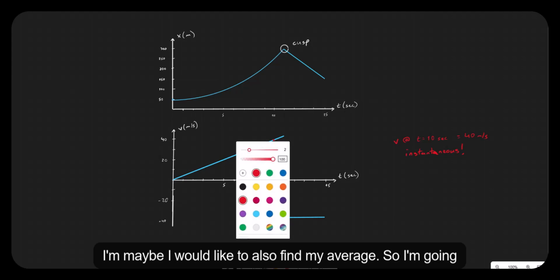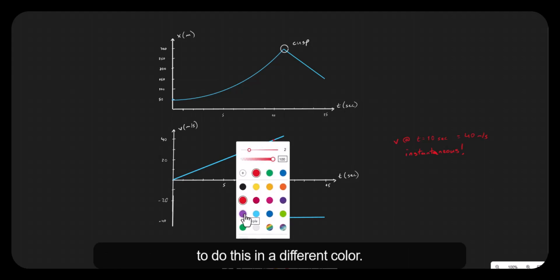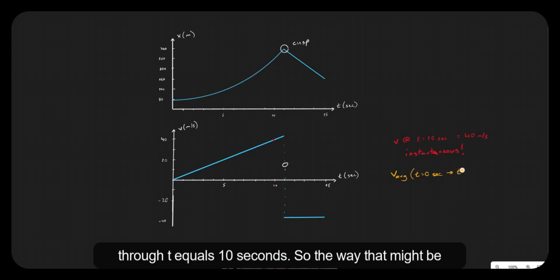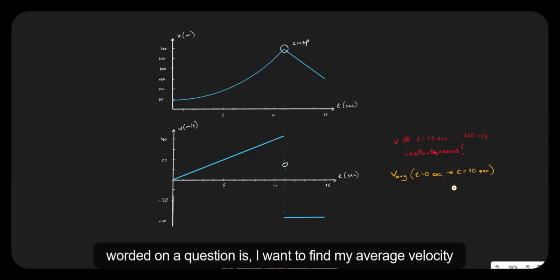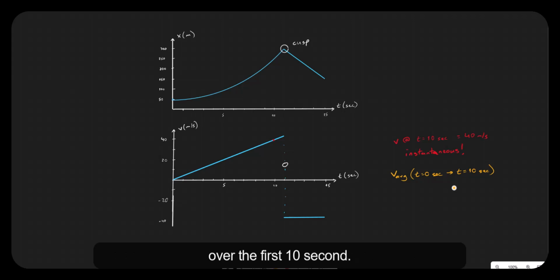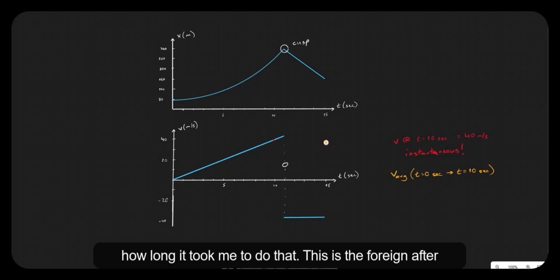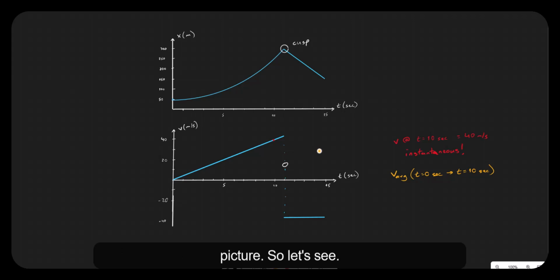Now maybe I would like to also find my average, so I'm going to do this in a different color. If I want to find my average speed from t equals 0 seconds up through t equals 10 seconds, the way that might be worded on a question is I want to find my average velocity over the first 10 seconds. Then I want to know how far I've gone and how long it took me to do that. This is the before and after picture.